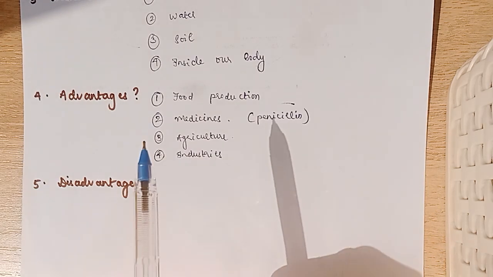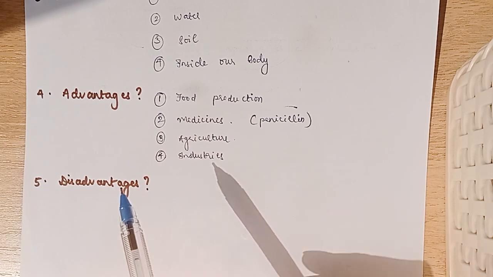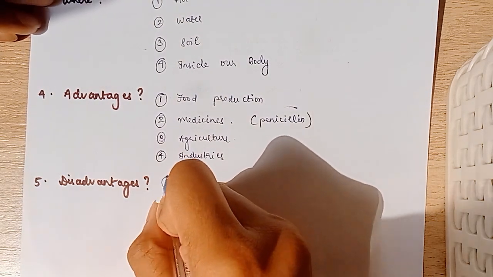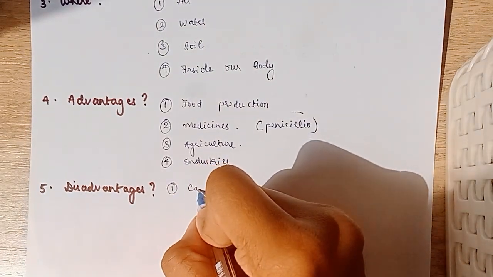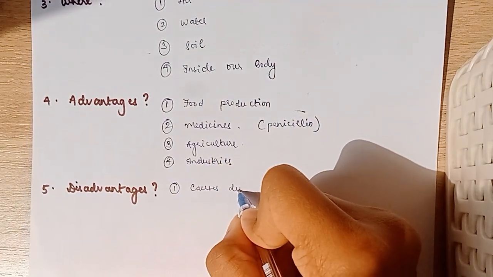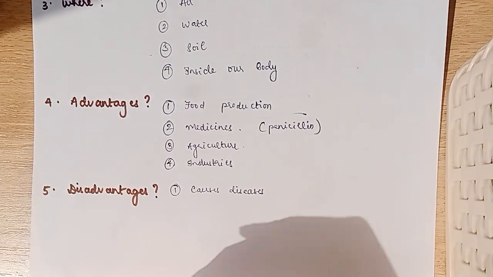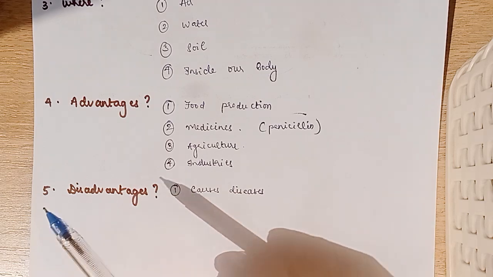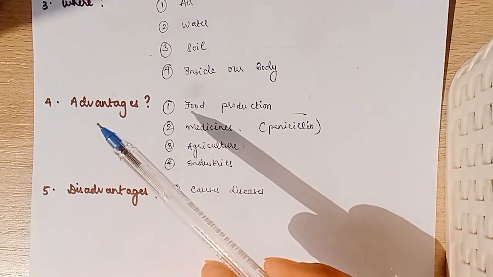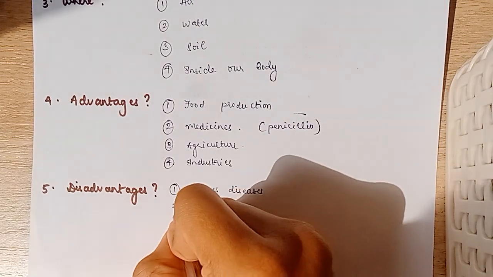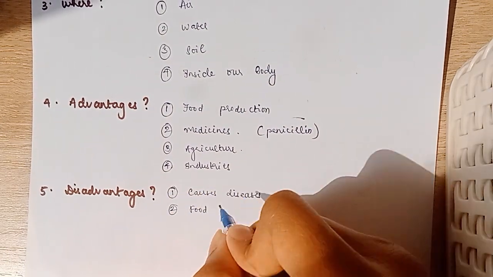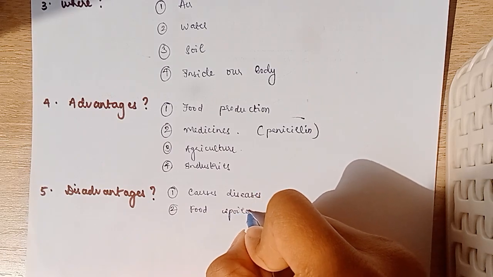Now, if we see advantages, there should be disadvantages. So what are the disadvantages of microorganisms? Microorganisms cause diseases. Most diseases are caused by microorganisms. In humans, an example is cholera, in animals, anthrax, in plants, crop diseases, etc. Now, second is food spoilage.